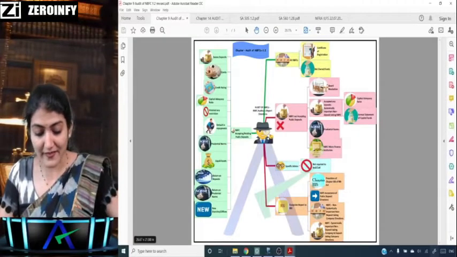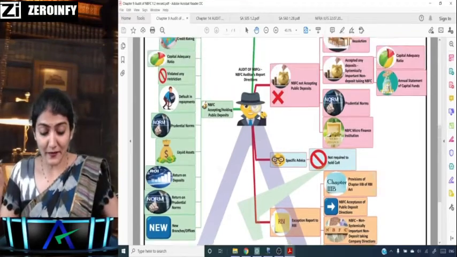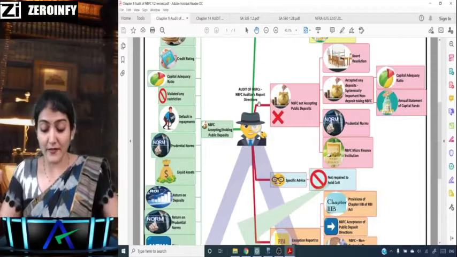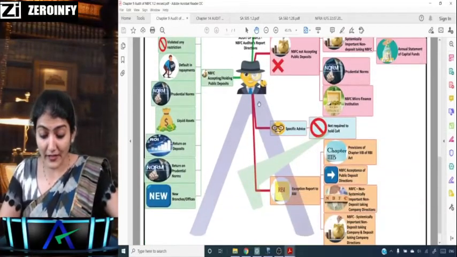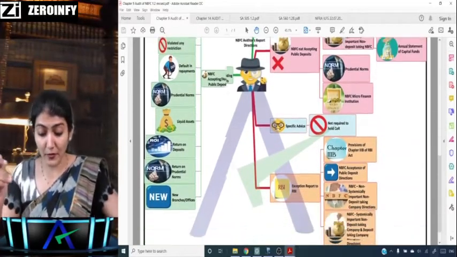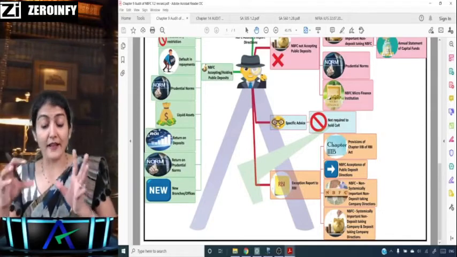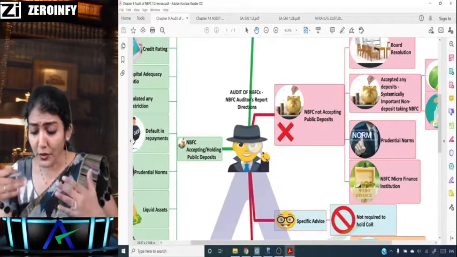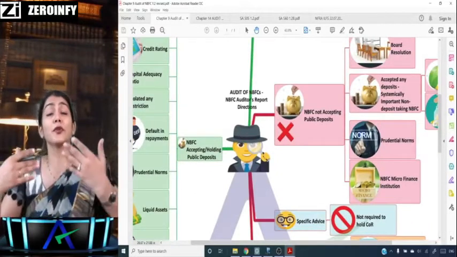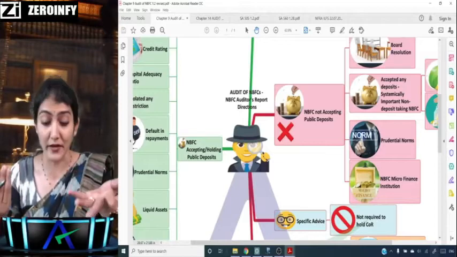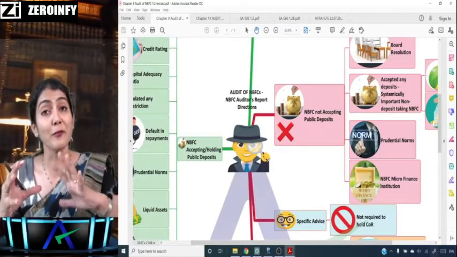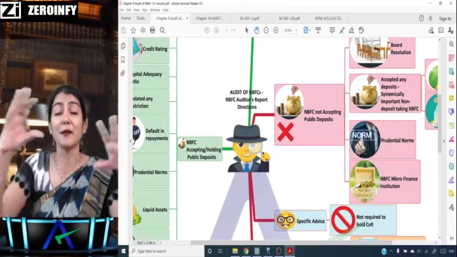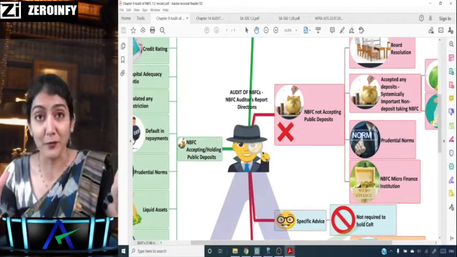Probably this is what it looks like. And say this is regarding the NBFC audit reporter direction, right? So in case of all NBFCs not accepting deposits, then the specific advice exception report goes to RBI, right? So it is a very good way for you to revise the subject and to remember and recall the important points. If you look at the tagline of the book itself, it says revise more, retain more. CA Final Audit Mind Maps, revise more, retain more.